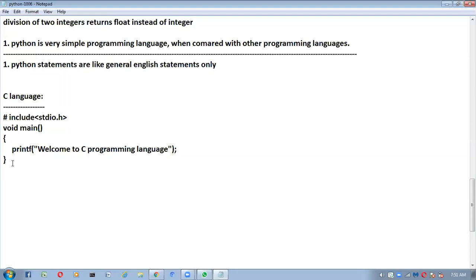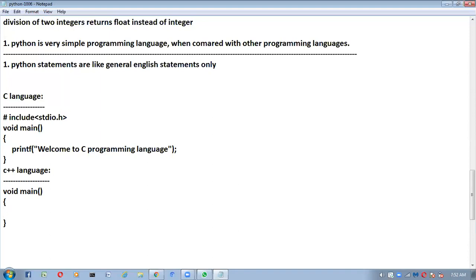See, if you go for C++, how to write this program in C++? In C++ also, we have to take the void main method, and inside the main method we take curly braces like this.